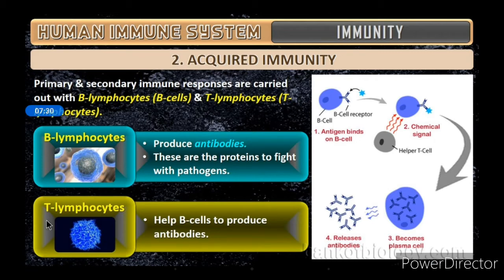And what is the function of these T lymphocytes? These T lymphocytes help the B lymphocytes to produce antibodies. T lymphocytes, that is T cells, will help the B lymphocytes to produce antibodies. Okay.